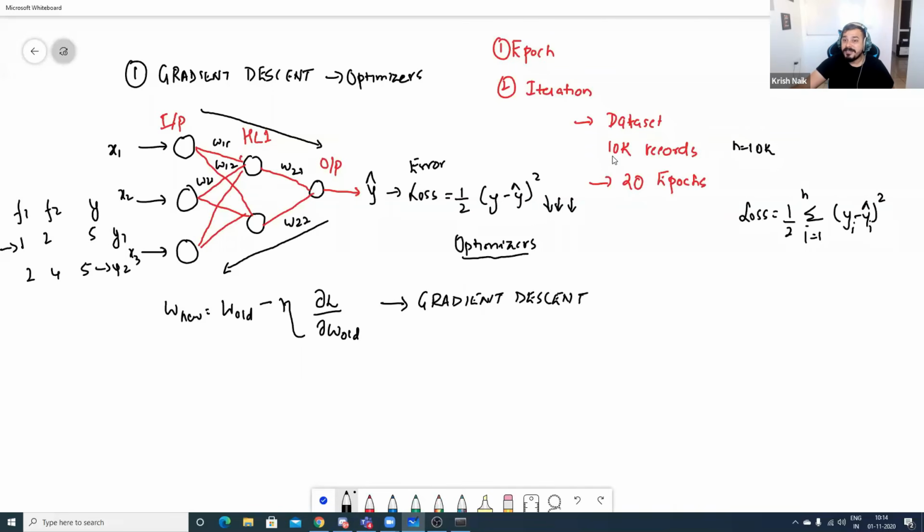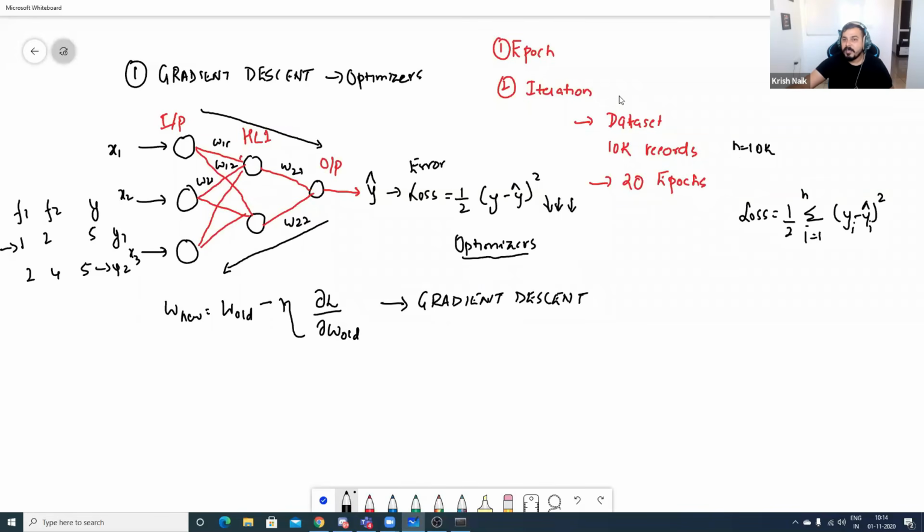But now, if I'm considering 10K records, that basically means in the front propagation for every epoch, I'm passing 10K records. Now this is with respect to epochs, and this is how gradient descent actually works. Gradient descent takes a complete data set, however many records it may have. It will be doing front propagation and back propagation. Suppose in one epoch, it does the front propagation, the back propagation, and the weights get updated. In the second epoch, again all the 10K records will be taken. All this multiplication will happen, and finally you'll get the output. This is with respect to gradient descent.